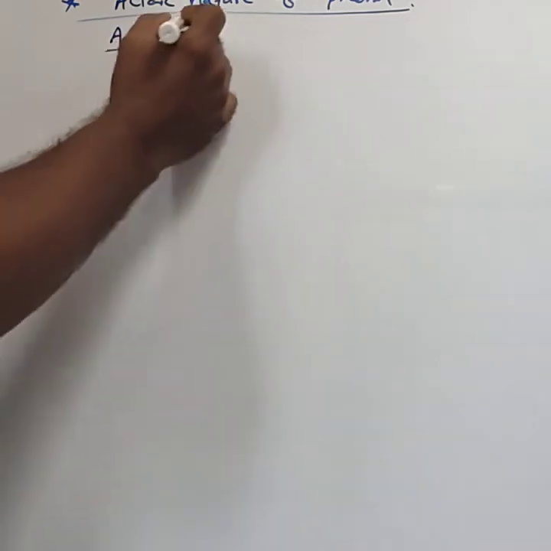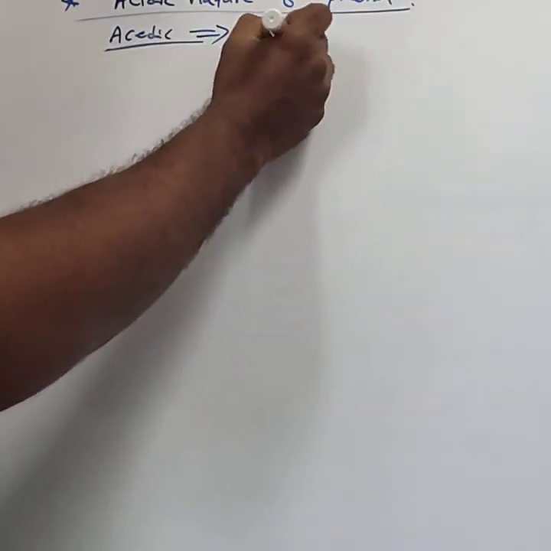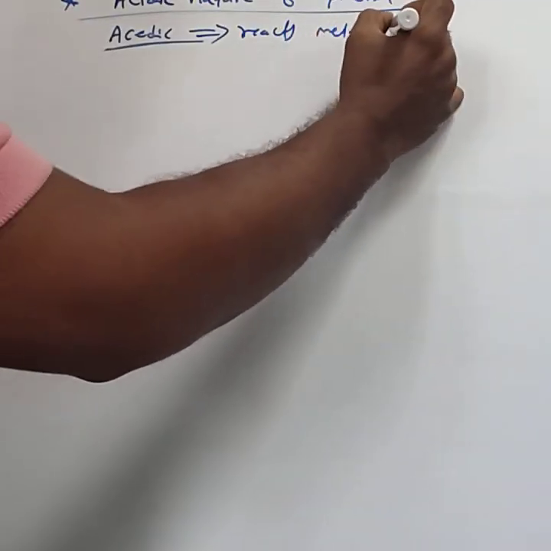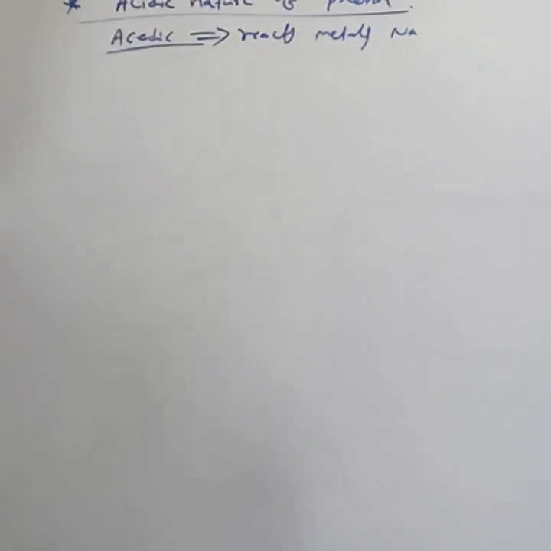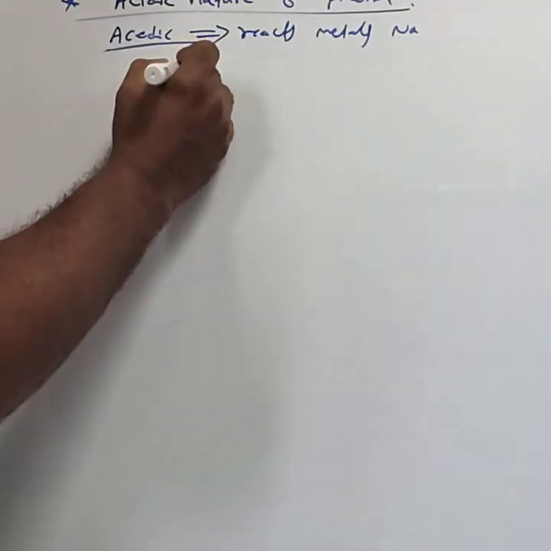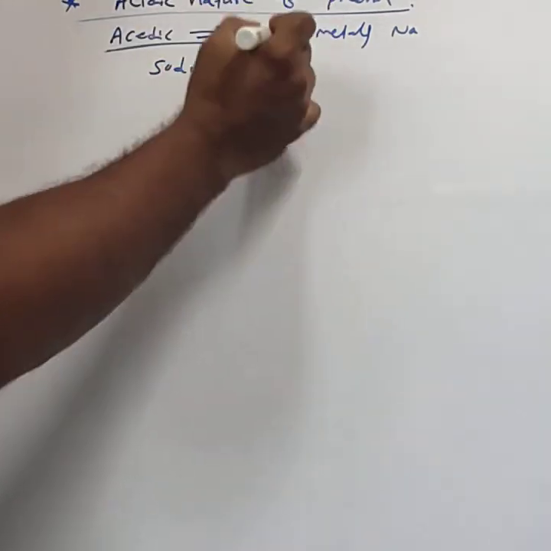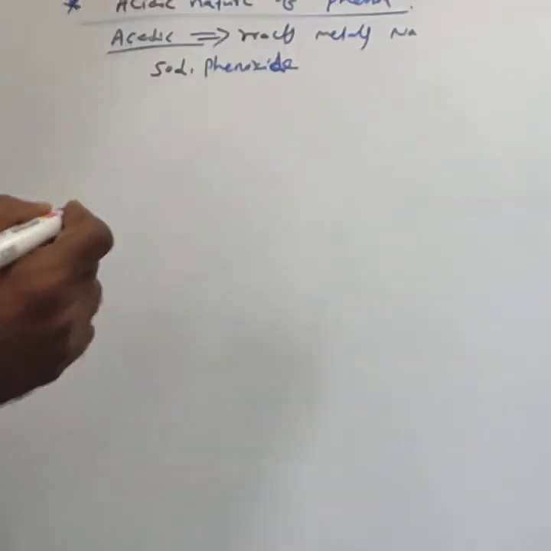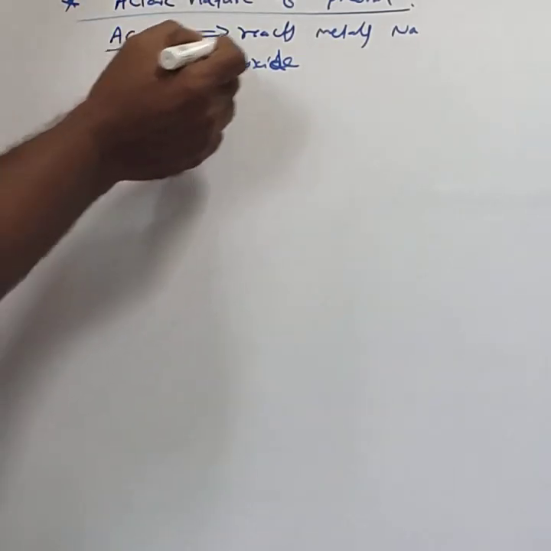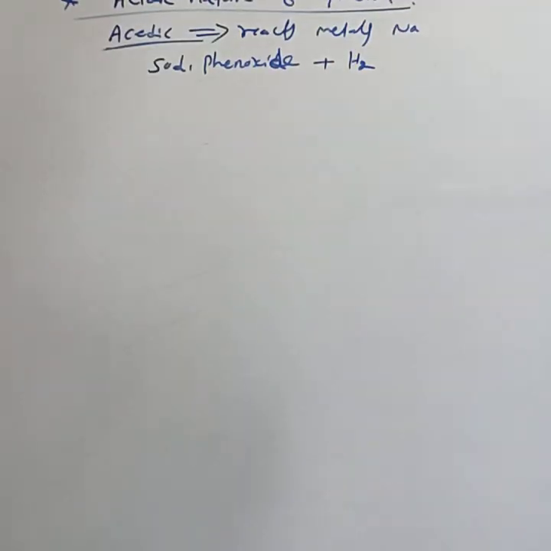Why is it acidic? Phenol reacts with active metals like sodium and forms sodium phenoxide, like alcohols form sodium alkoxide, liberating hydrogen.